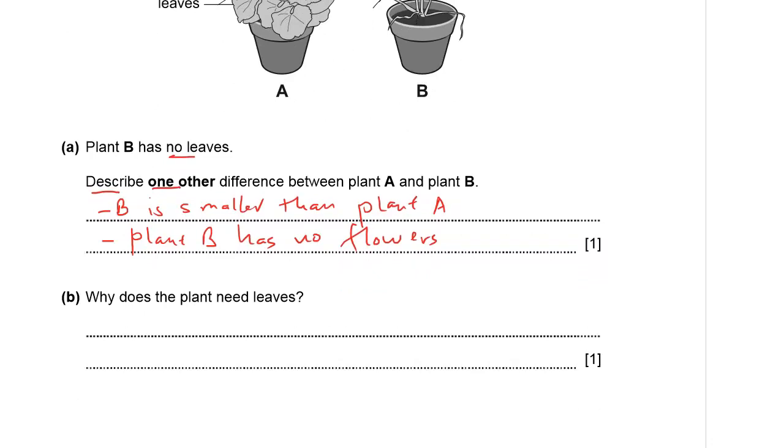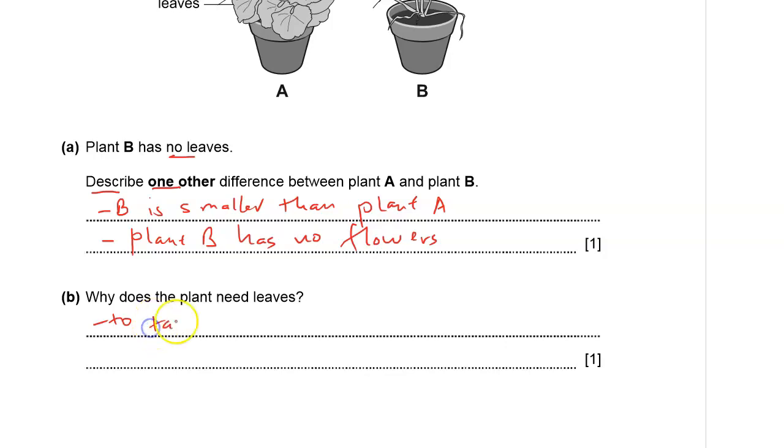Part B, why does the plant need leaves? Of course, we know that plants make their food in the leaves through the process we call photosynthesis. Therefore, without leaves, the plant will not make food, and therefore it will have malnutrition, so that it doesn't have sufficient food. So plants need leaves to make food.